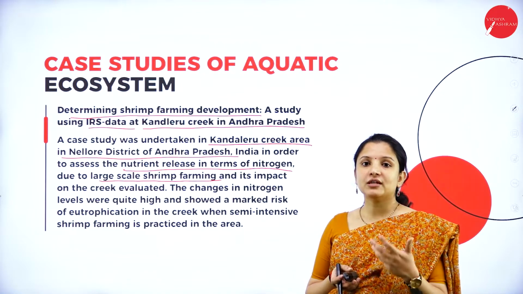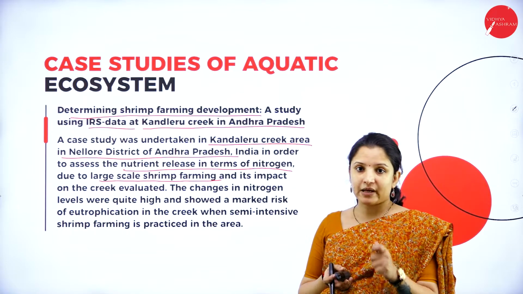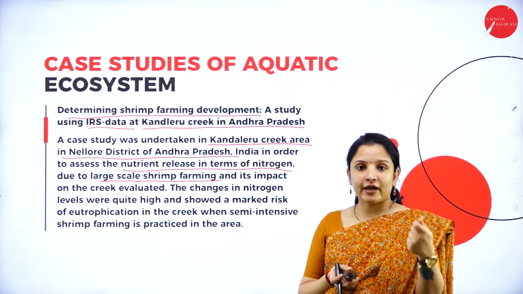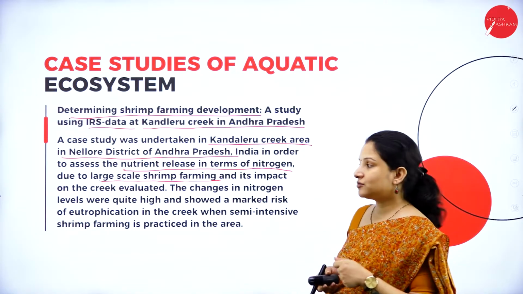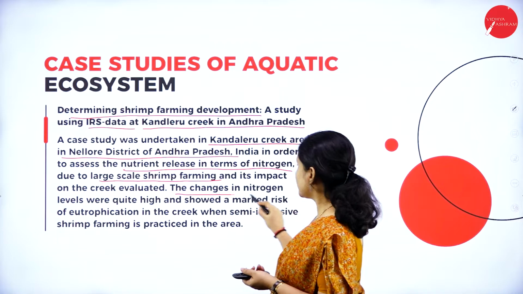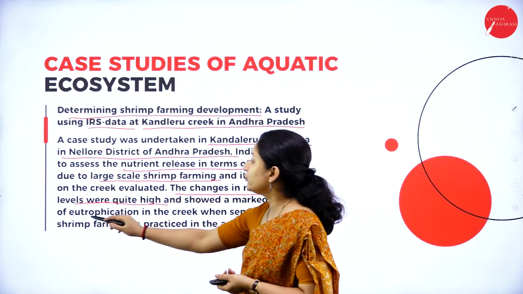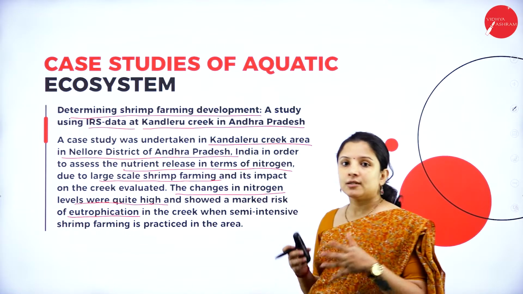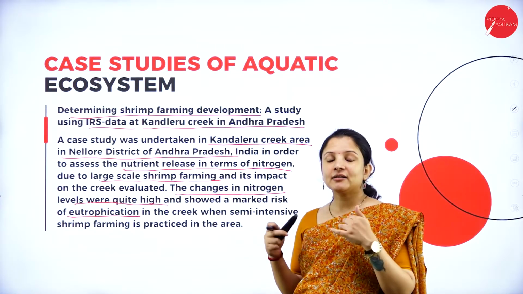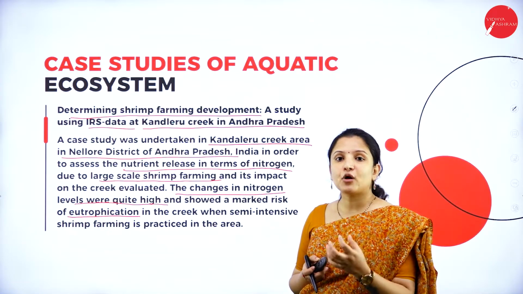The quantity of nitrogen was evaluated in the creek to see whether the nitrogen being eliminated by the shrimp can alter the habitat of the natural ecosystem of that creek. So that is what they found out. They found that the changes in nitrogen level were quite high and it showed a marked increase in eutrophication. What is eutrophication? The nitrogen content in the water got collected and became so high. Nitrogen is one of the important components, a fertilizer that is needed for the proper growth of plants.